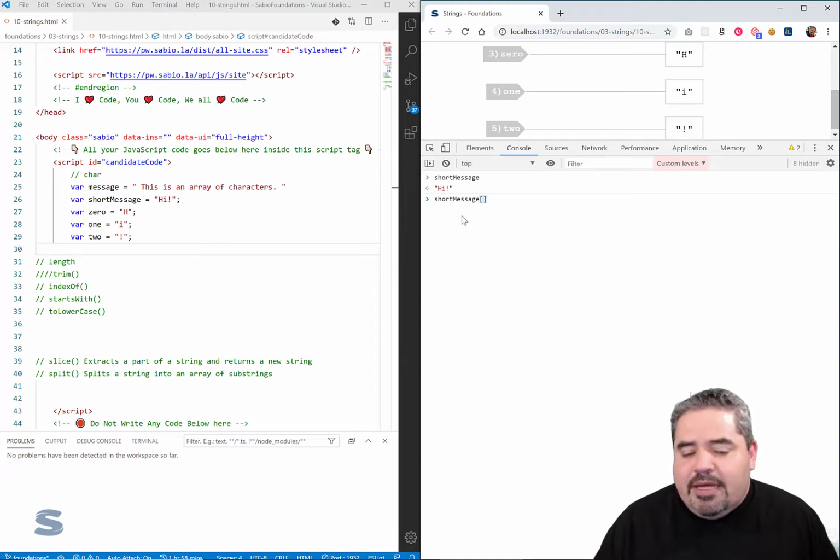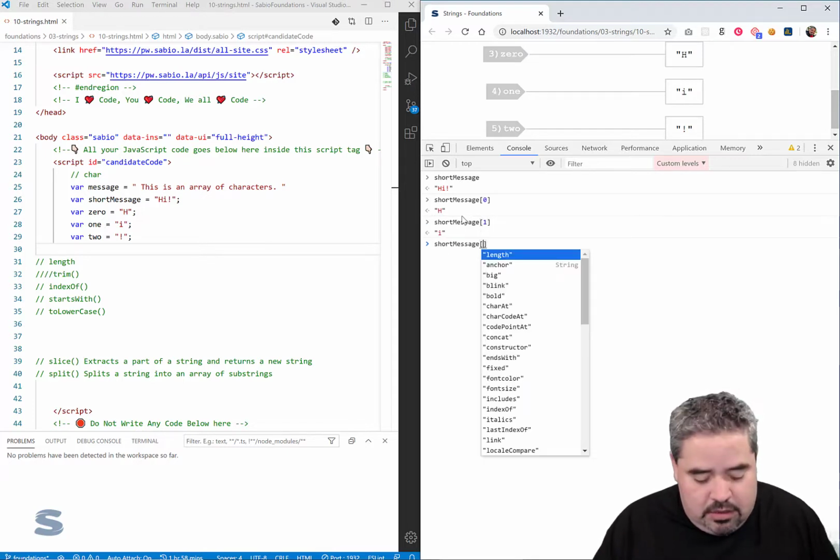Sometimes in other data structures like a dictionary, it might mean something else. But oftentimes the number you put here is the position. So you'll notice here that's short message 0. I hit the up arrow, short message 1, hit the up arrow, and go all the way to 2.